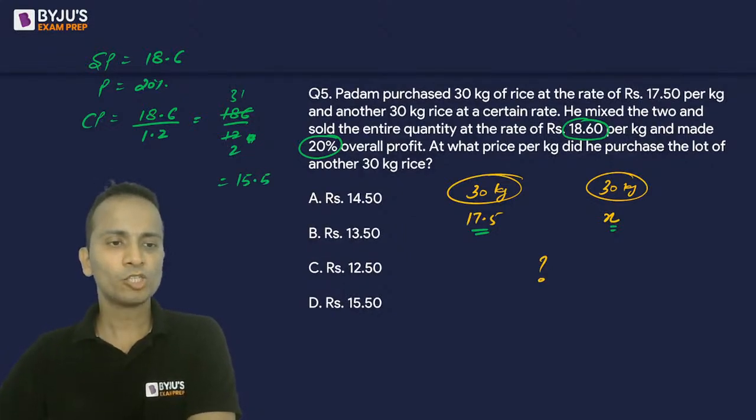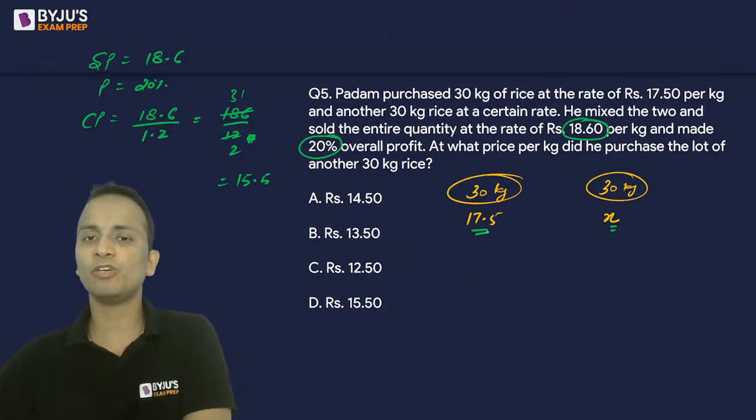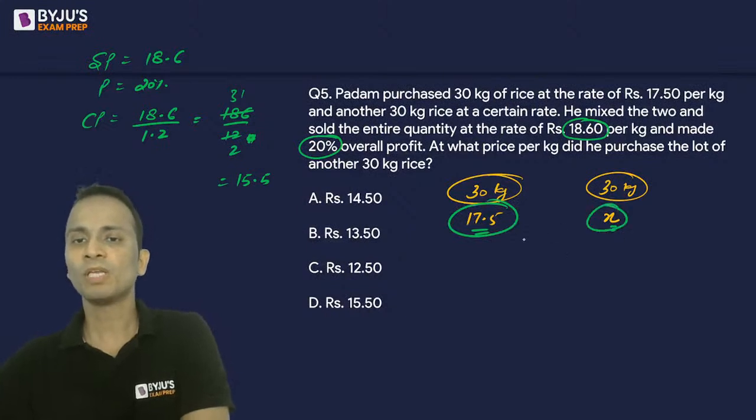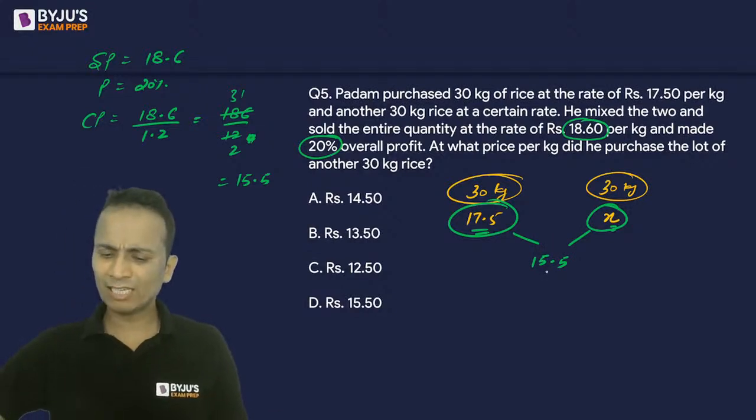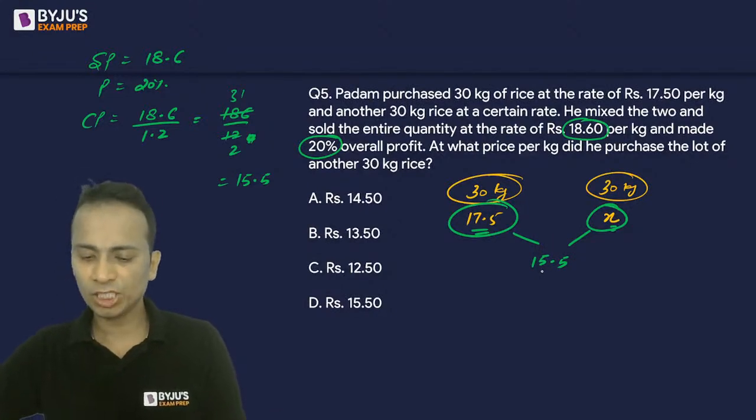Okay. So after mixing 17.5 rupees per kg of rice with x rupees per kg of rice, the resultant comes out to be 15.5. Now, once again, there is no need to apply allegations.